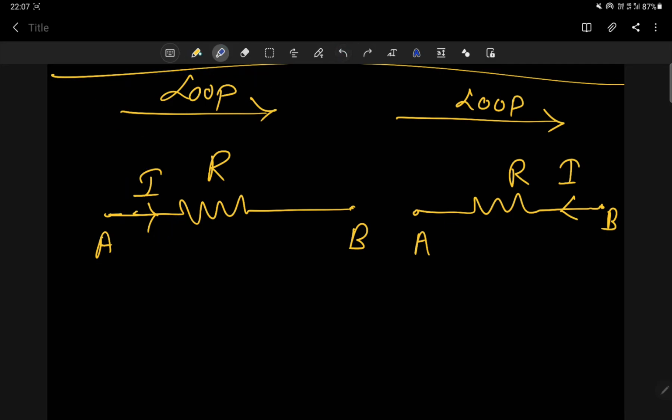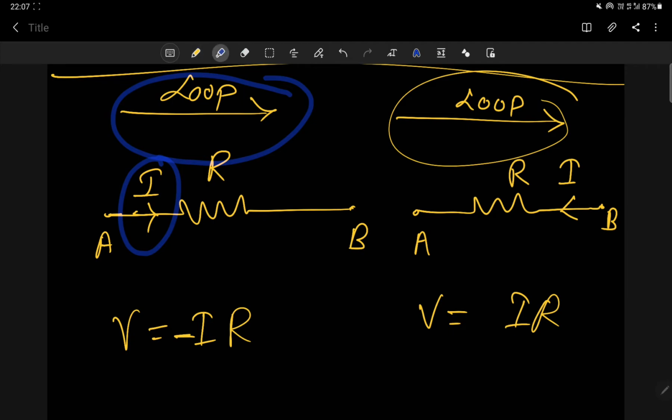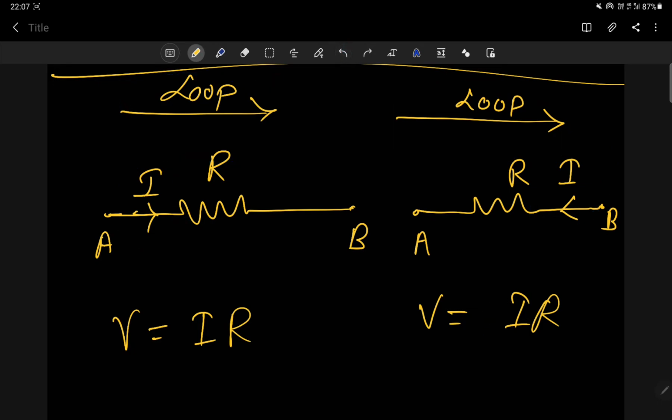You will say, sir, here I have a resistance, how can I get the potential? Potential V is equal to how much? IR. So here the potential across the resistor is IR. Here also the potential is IR. So positive or negative, that is the main question. If the loop and the current are in the same direction, then you have to take this one as negative. And if the direction of loop and direction of current are in opposite directions, then your potential will be positive. So obviously now you have a question, sir, why? So this one is positive and this one is negative.